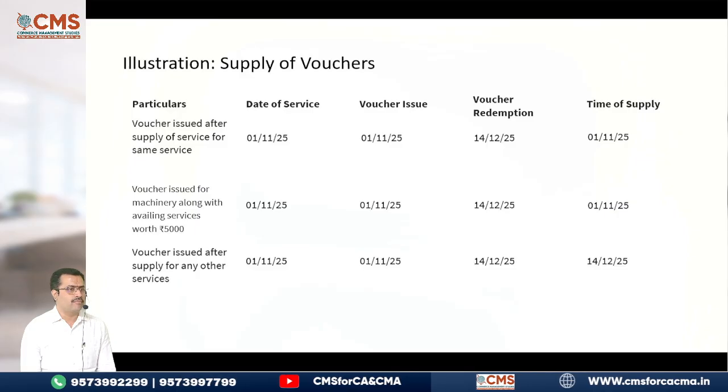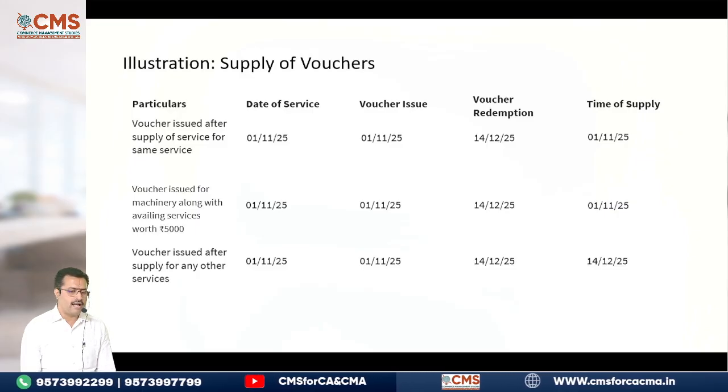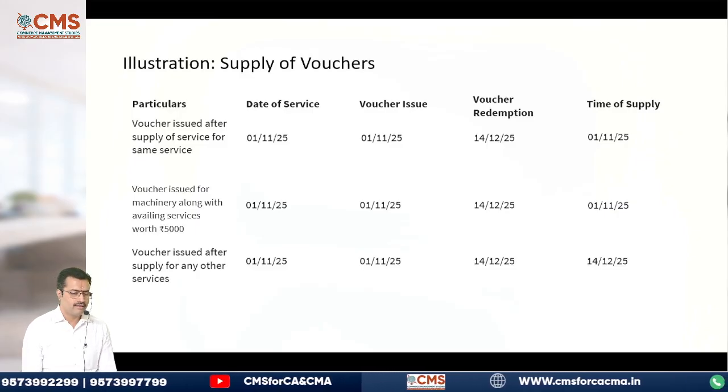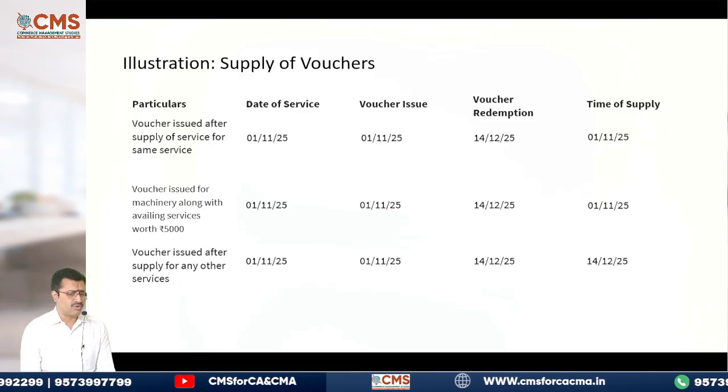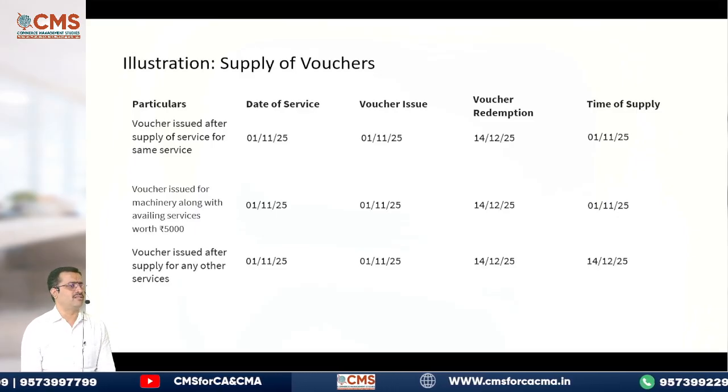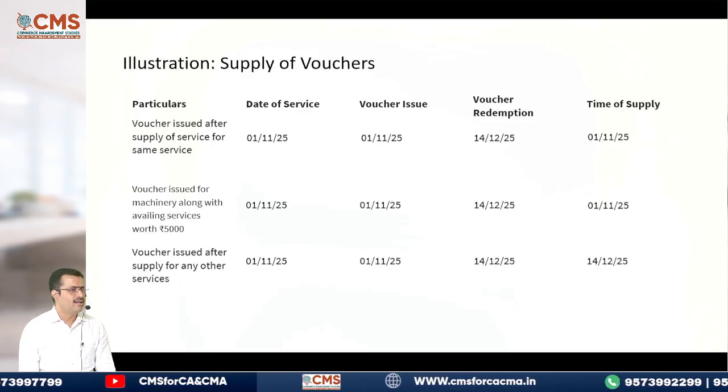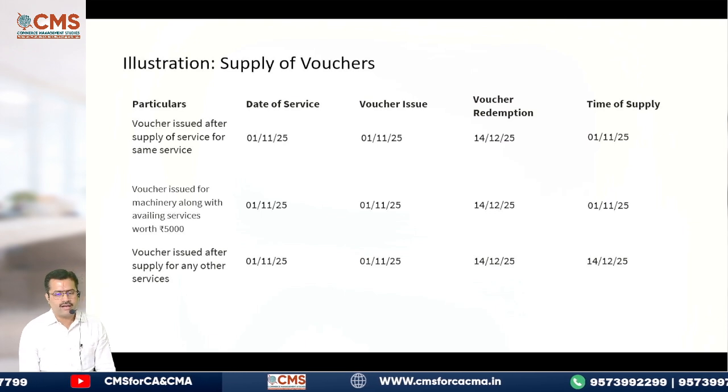Next. A voucher issued for machinery along with availing services worth rupees 5,000. Obviously, when it is issued with machinery, it is for machinery only. Identifiable. So what will be the time of supply? Come on.